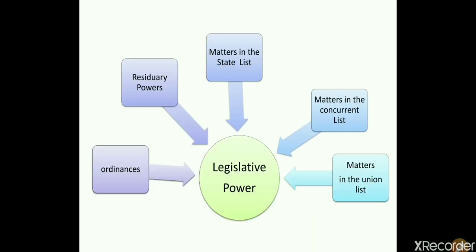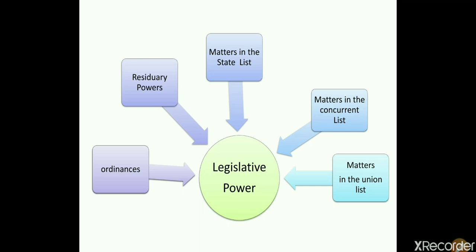Now we are going to come to the legislative part. The exclusive or important legislative powers which the Union Parliament has are, first, on the matters in the Union list. As we know, there are 97 subjects on which exclusively only the Union Parliament, or the Union government, can make the law.